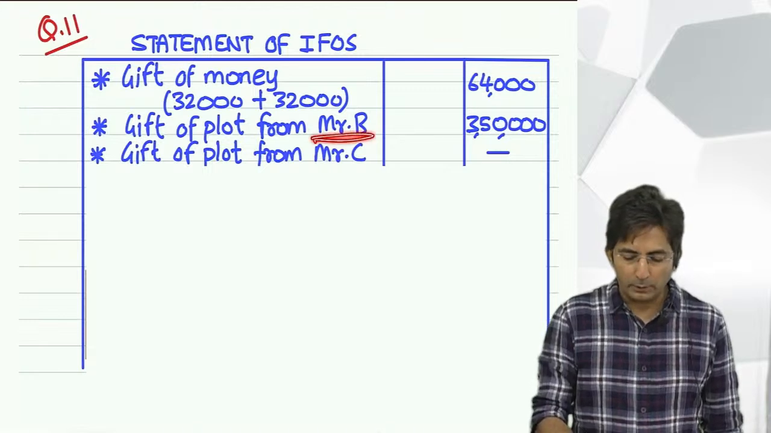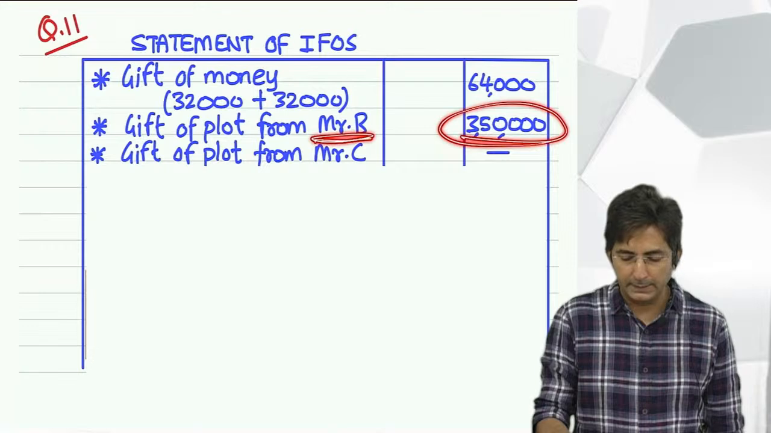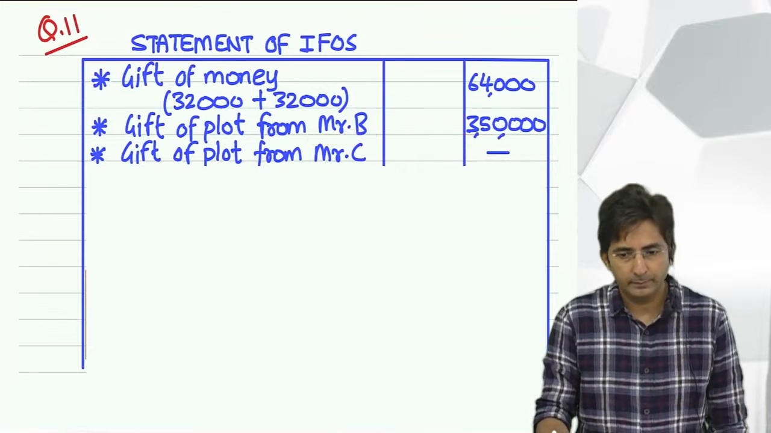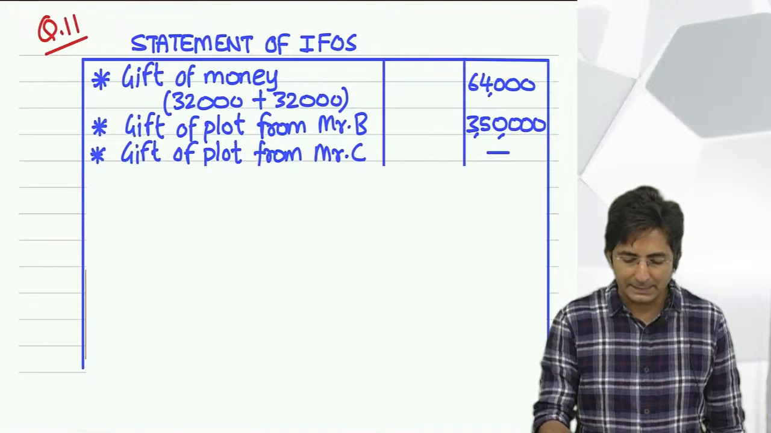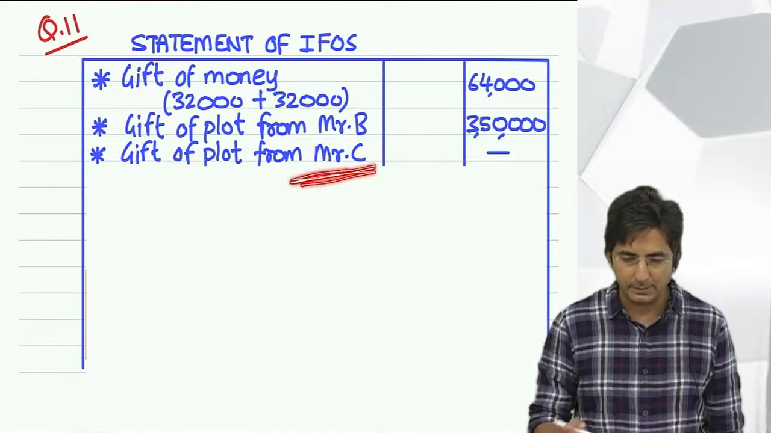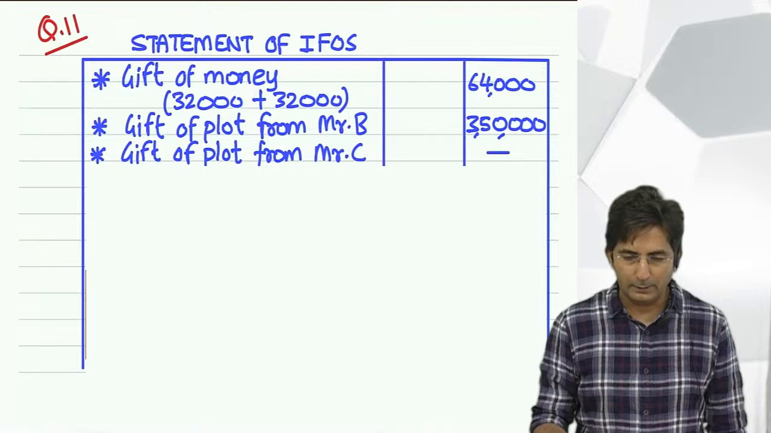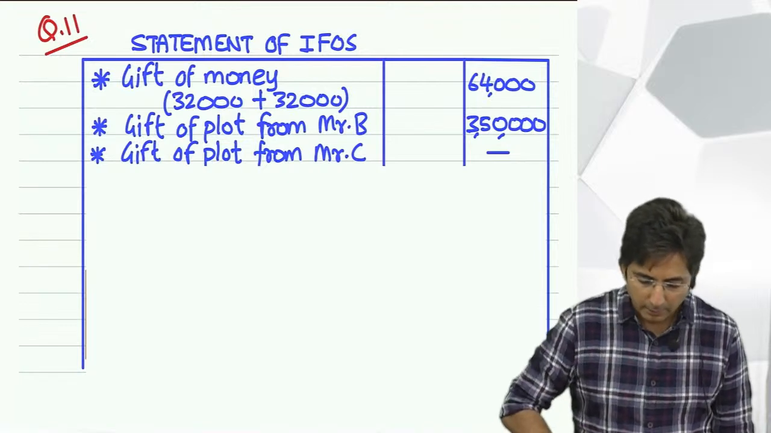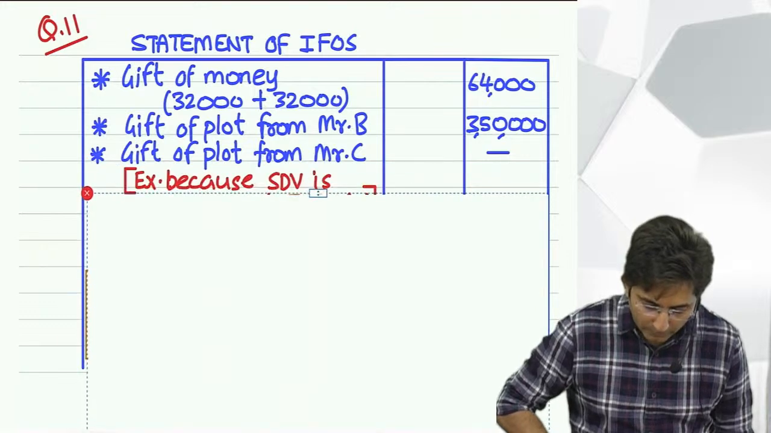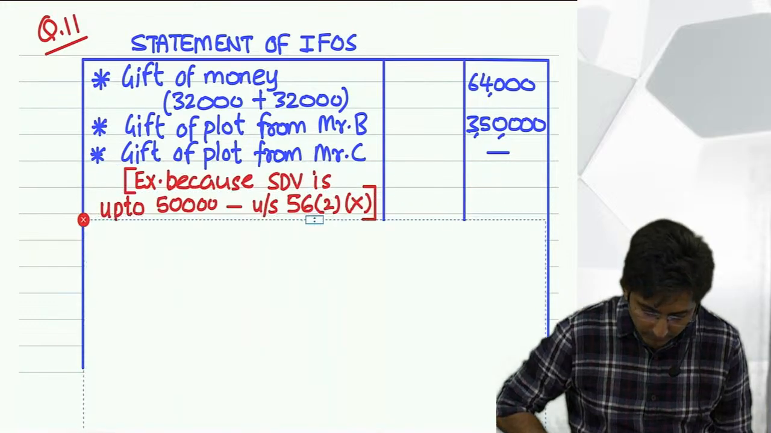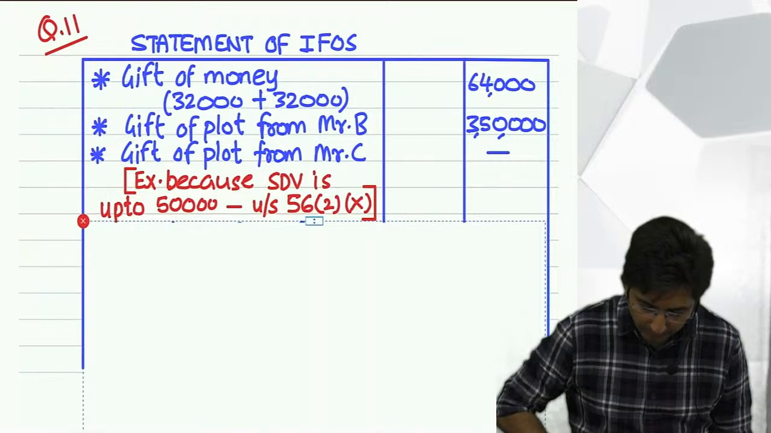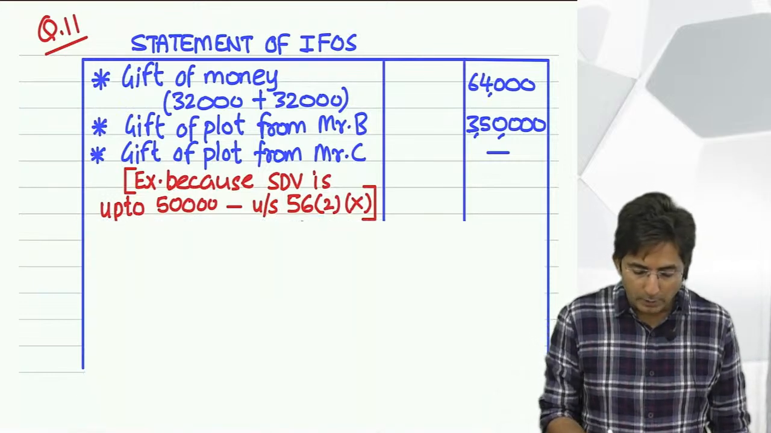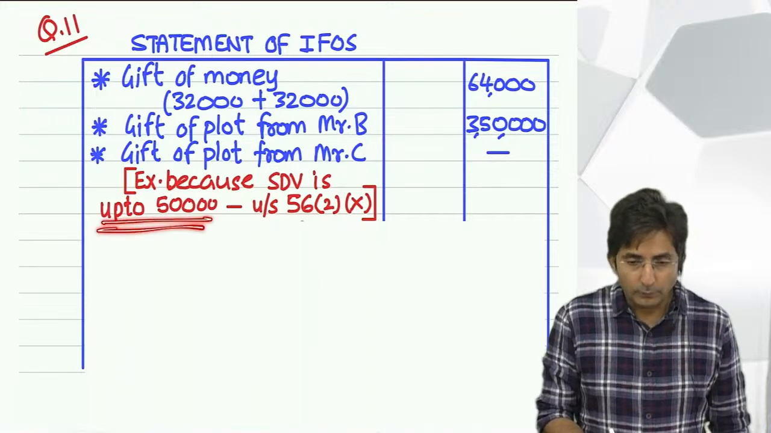See, for B's plot I have written the amount because it is exceeding 50,000, so it will be fully taxable. But C has given us a small plot. The value is exactly 50,000 and up to 50,000 it is exempt, that's why dash. But see, when you put dash in bracket, you have to write. See what I have written here. Read: exempt because SDV is up to 50,000.